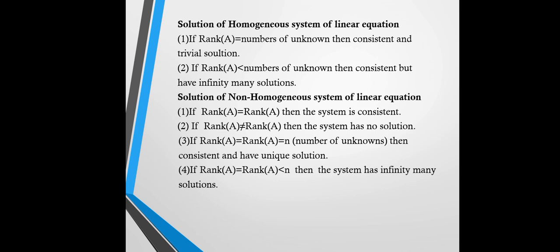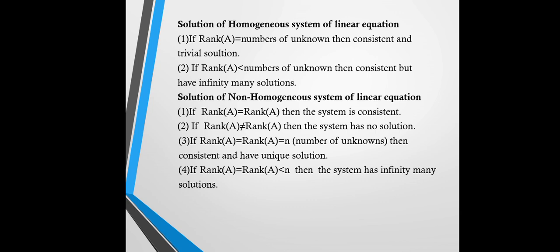Solution of a homogeneous system of linear equations. In the previous video we already discussed homogeneous systems of linear equations. With the help of rank we conclude the results for a system of linear equations. If rank of A is equal to the number of unknowns, then the system is consistent and has the trivial solution. If rank of A is less than the number of unknowns, then it is consistent and has infinitely many solutions. For a non-homogeneous system of linear equations, if rank of A is equal to rank of [A | B], then the system is consistent.